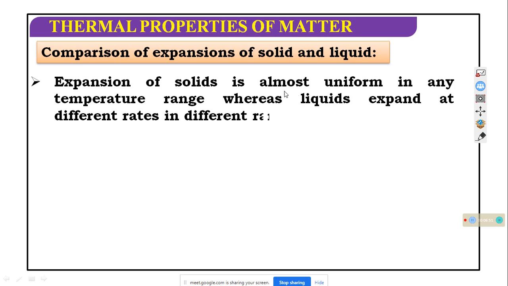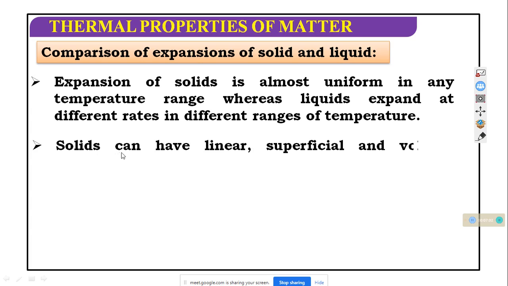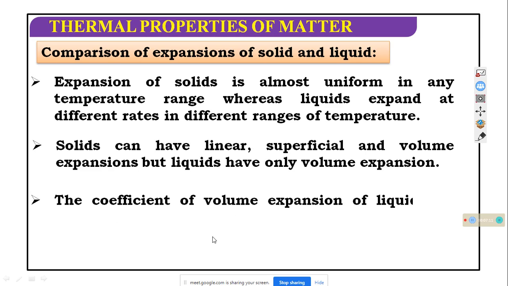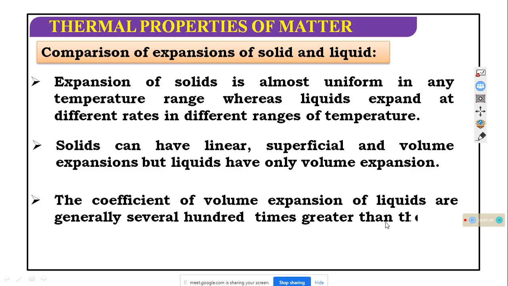The expansion of solid is almost uniform for any temperature change, whereas liquids expand at different rates for different changes in temperature. Solid can have linear, superficial and volumic expansion, but liquid has only volumic expansion. The coefficient of volumic expansion of liquids is generally several hundred times greater than that of solids.